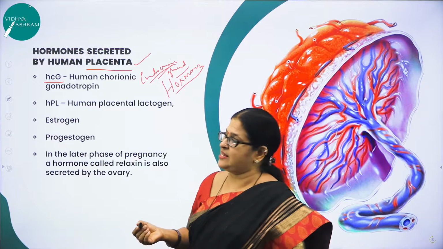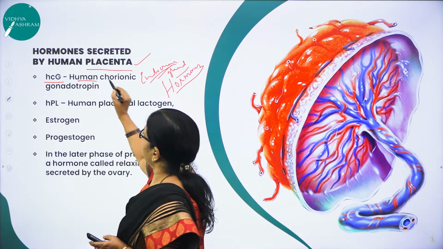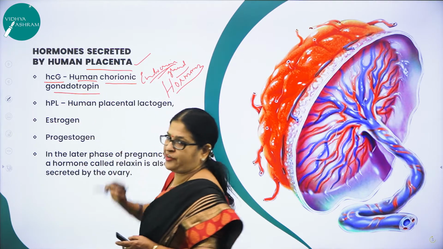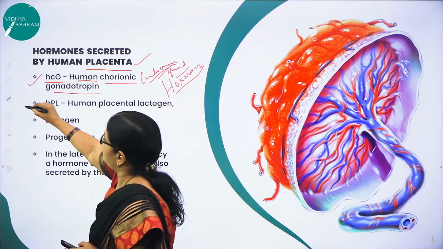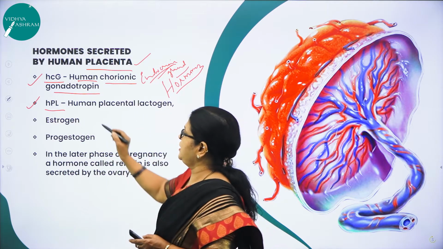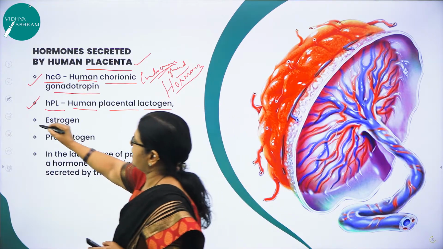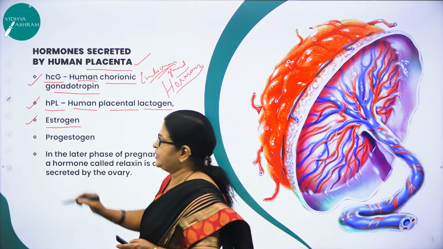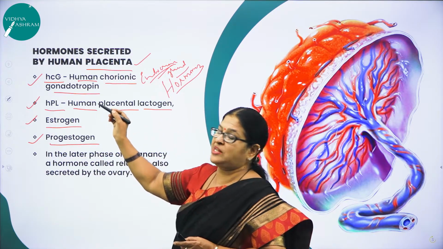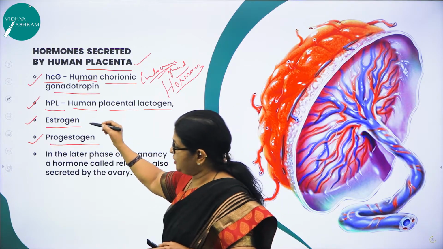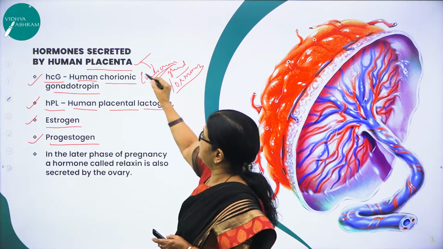Expand HCG, they'll ask for a one mark question. What is HCG? Expand: human chorionic gonadotrophin. So one hormone is HCG. The other hormone is called HPL. What is HPL? Human placental lactogen. And another hormone is called estrogen. The other one is called progestogen. See, because it produces hormones like HCG, HPL, estrogen and progestogen, placenta also acts as an endocrine gland.